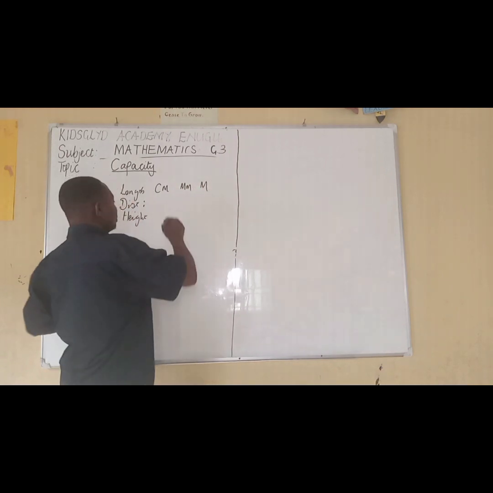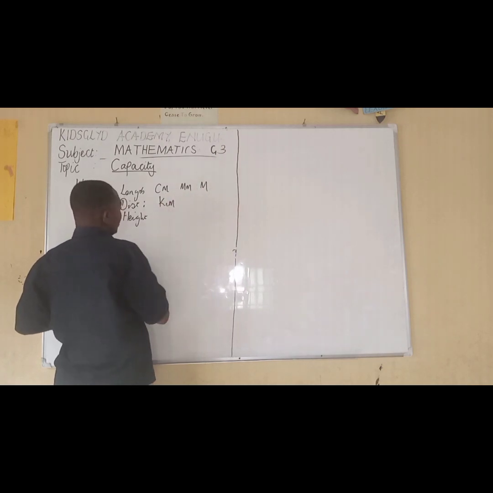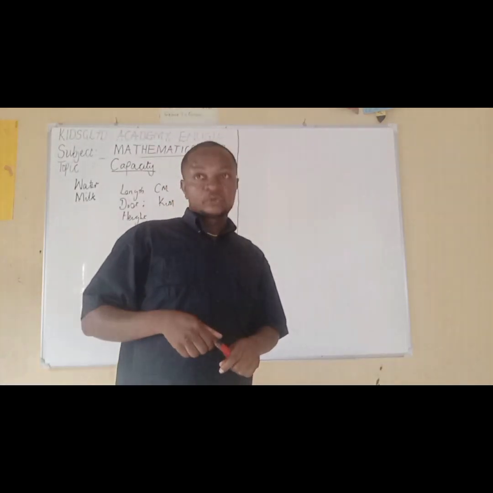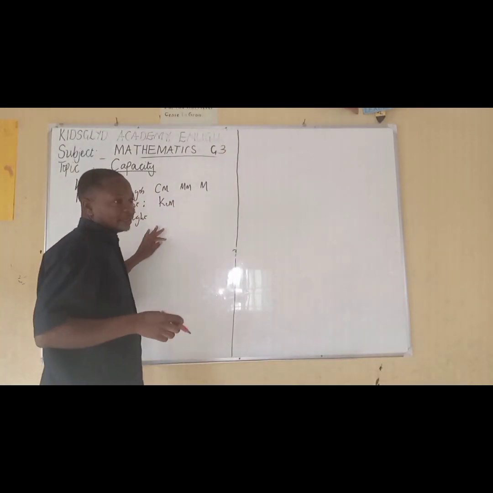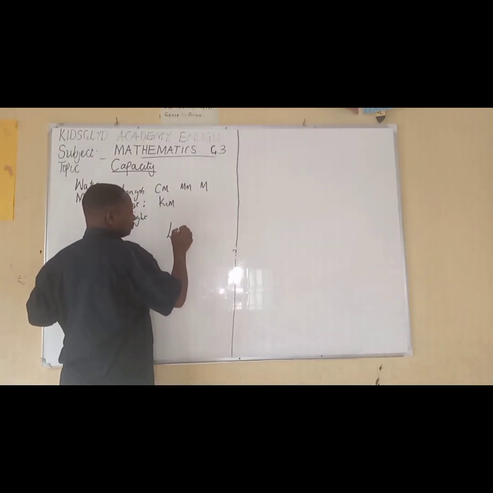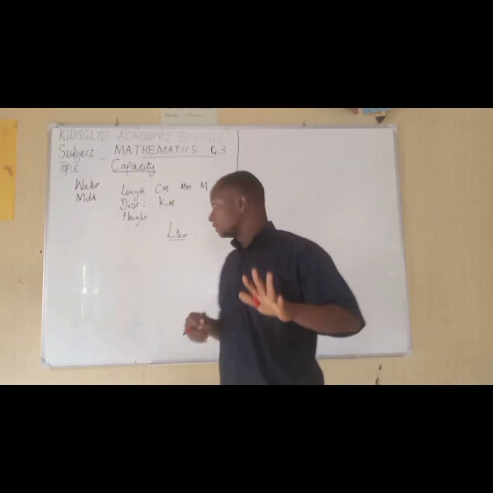Same with distance, we talked about the kilometers and so on. But in this class today, the base unit that we're going to talk about is the liter. When we talk about liquid, we are talking about liters.